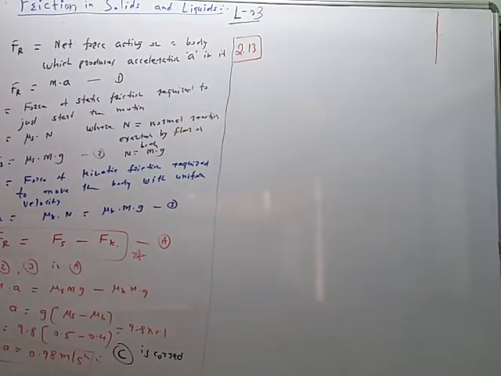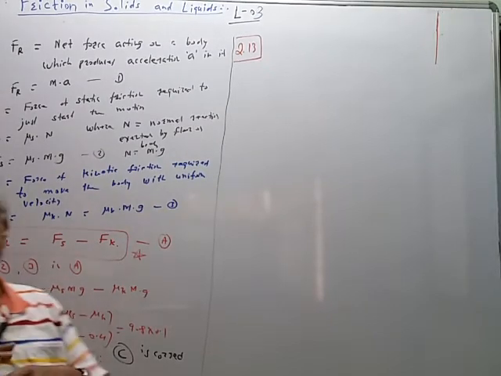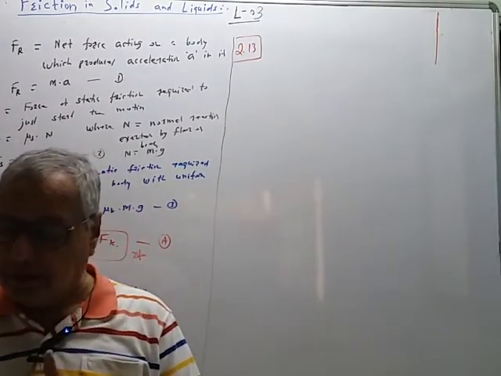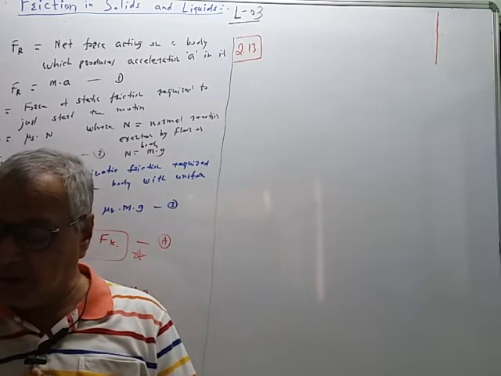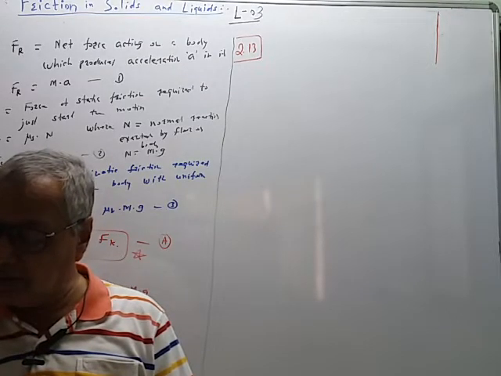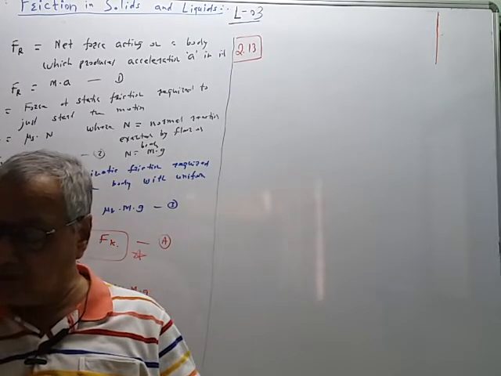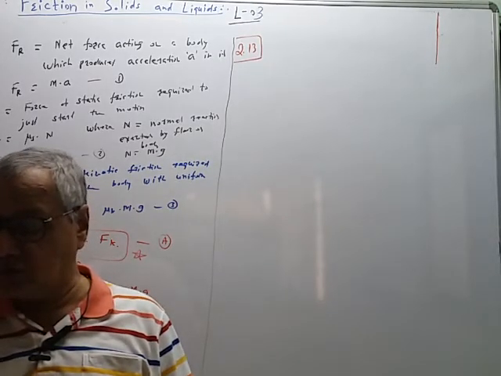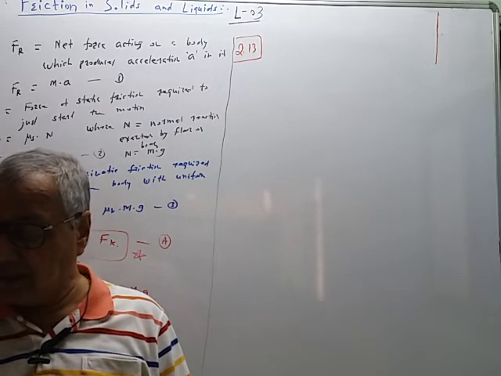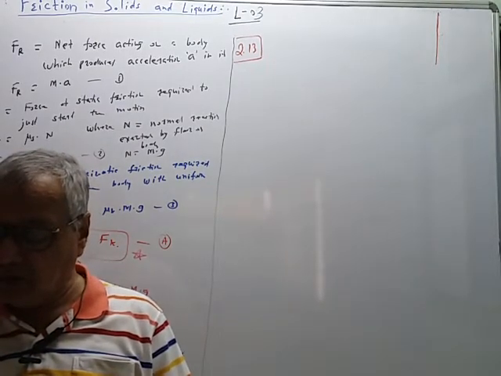Question number 13. It is a theory question. A block of mass m is moving on a rough horizontal surface. Mu k is the coefficient of kinetic friction between the block and the surface. What is the net force exerted by the surface on the block?